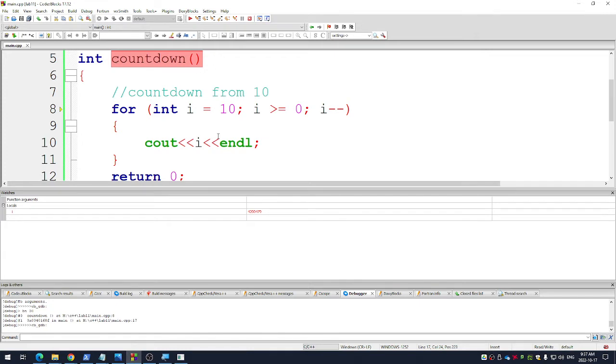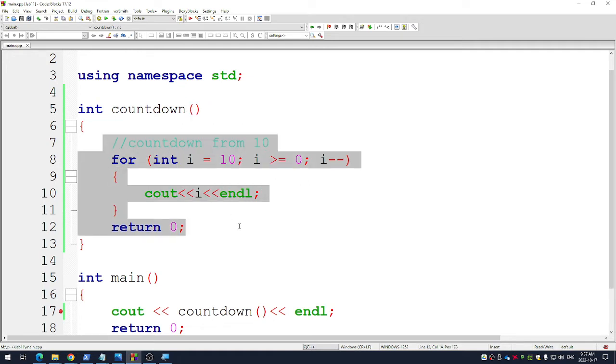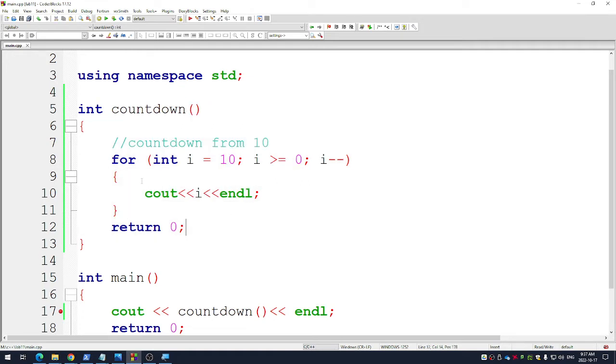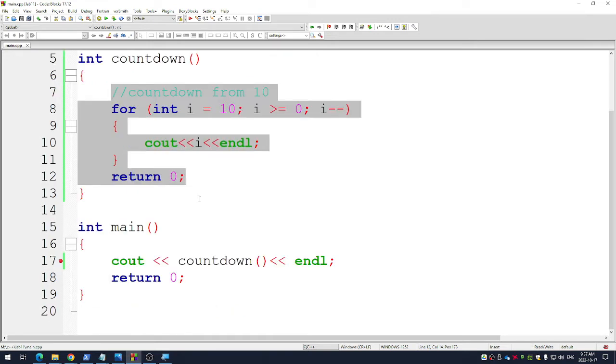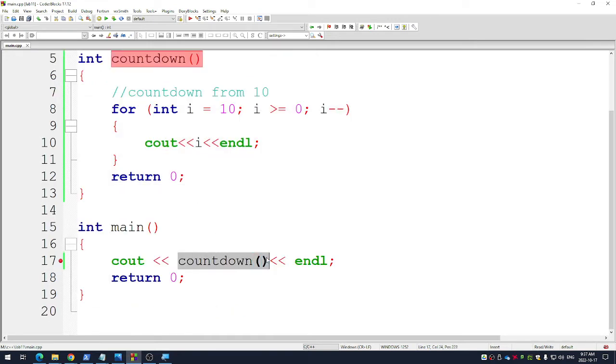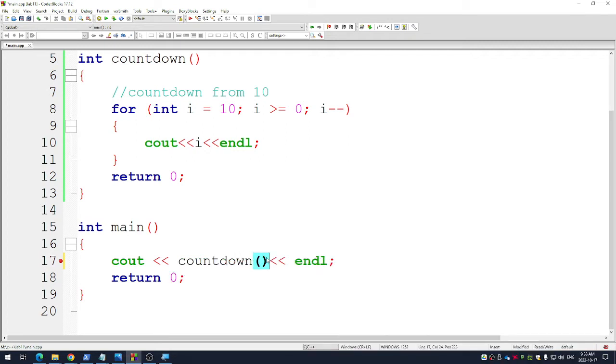Why would that be useful? Why not just put this code in my main? The best reason is, suppose this is a really boring one, but let's say I needed to do this. Let's say I had a code that was like 10,000 lines long, and I needed to do this like 50 times. I could either copy and paste this and just keep coding it 50 times, or I could just, every time I wanted to do it, write the word countdown, and I would know. It's like I've made a little shortcut for myself, basically.